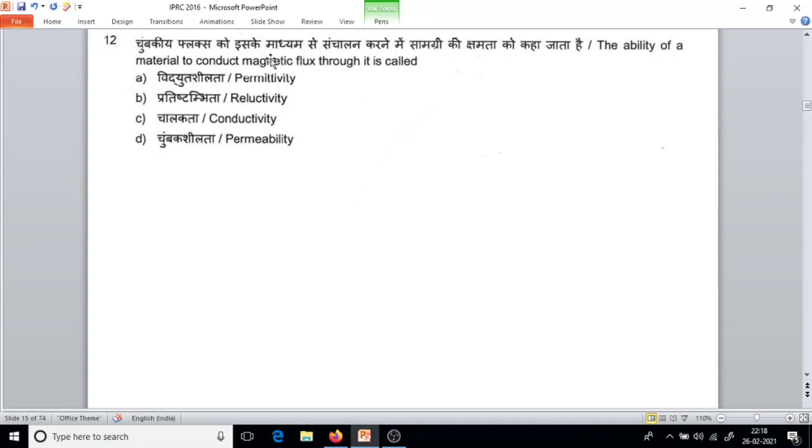Question number 12. The ability of a material to conduct magnetic flux through it is called permeability. So what is mu naught? Mu naught is the permeability in vacuum. When it comes to relative permeability, mu r is the relative permeability.